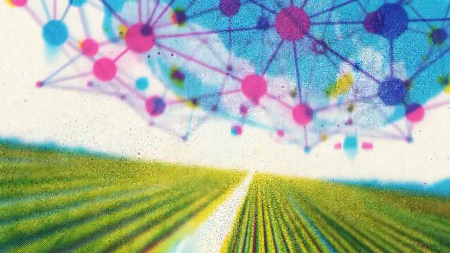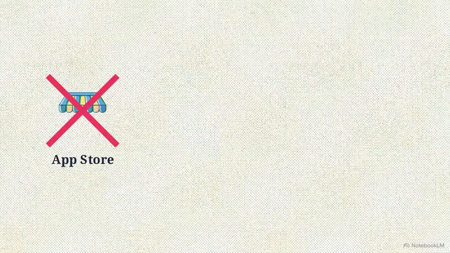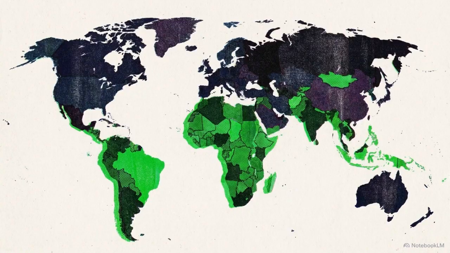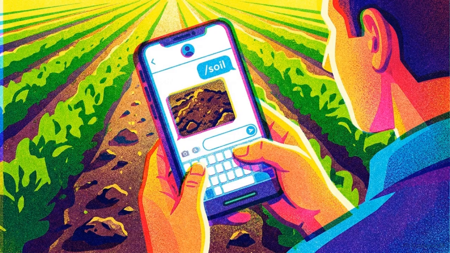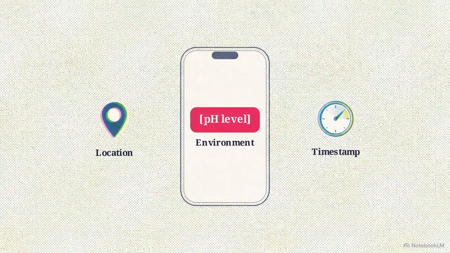By tapping into a platform with 1 billion users, LeafEngines bypasses traditional software deployment friction. There are no App Store approvals, no SDKs to integrate, and no procurement cycles. The tool is instantly accessible in over 50 countries, specifically in agriculture-heavy regions where complex digital extension services are rarely deployed. A farmer simply opens a chat and asks a question about local soil pH, or uploads a photo of a struggling crop. They are seeking immediate assistance, but structurally they are pinging the system with highly specific geographic and